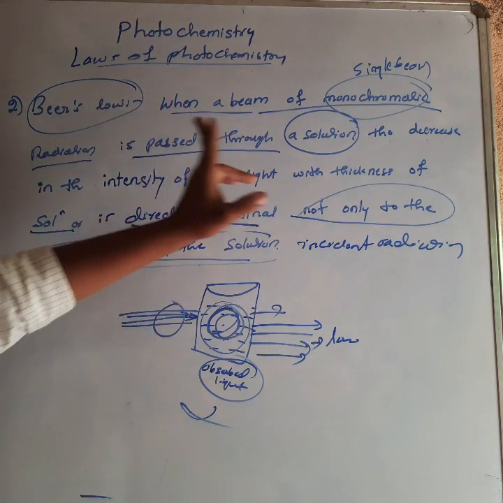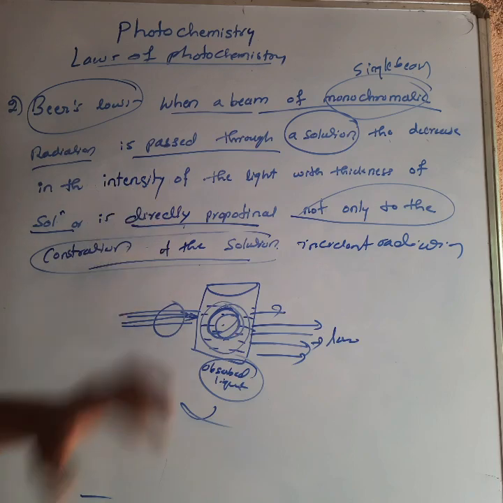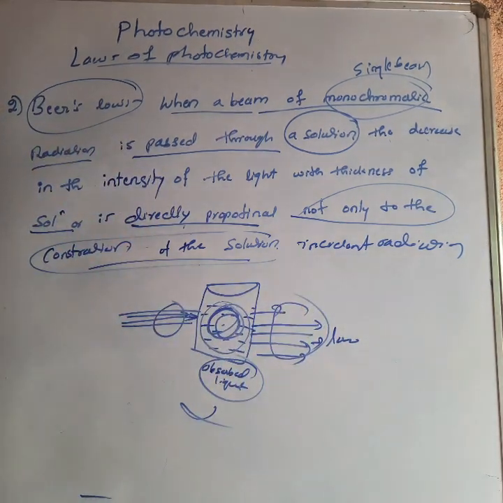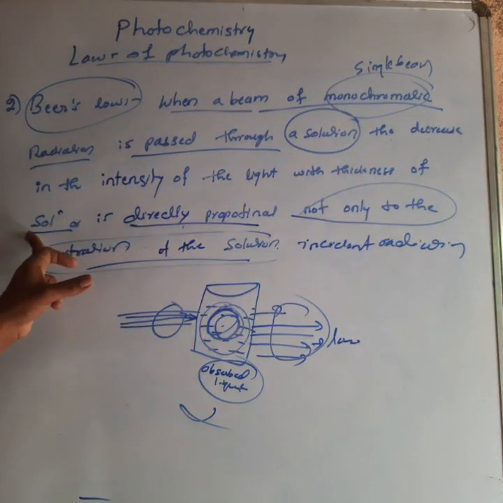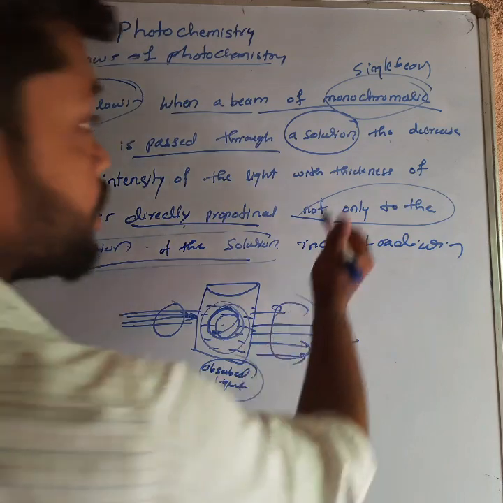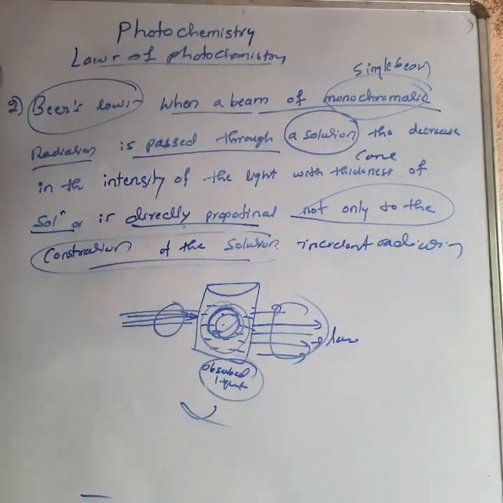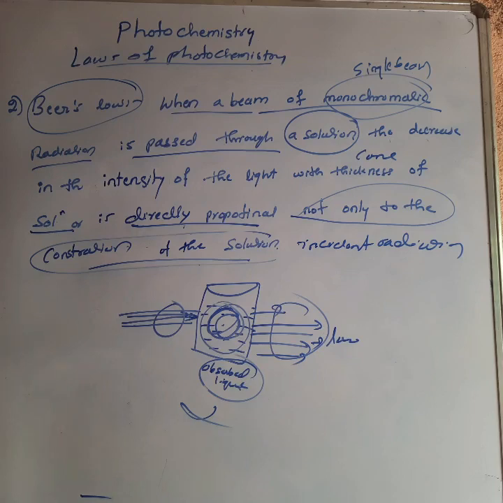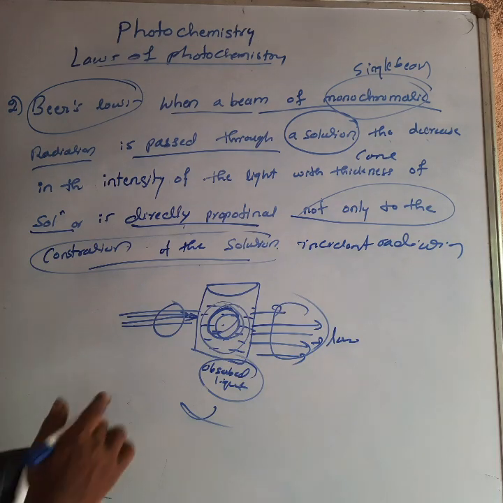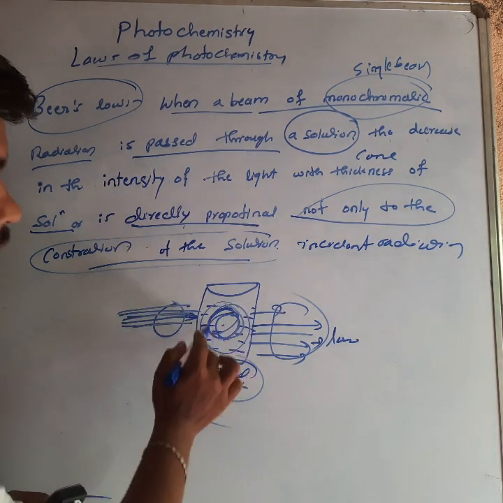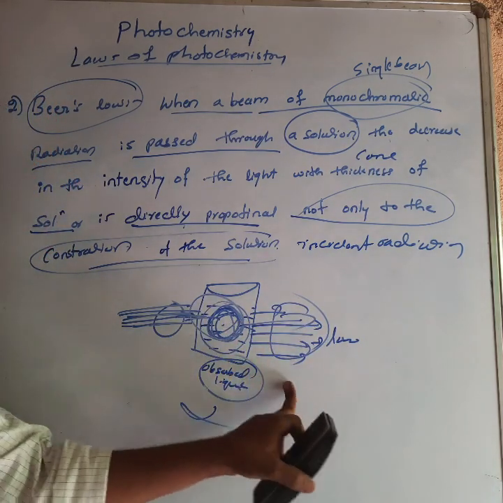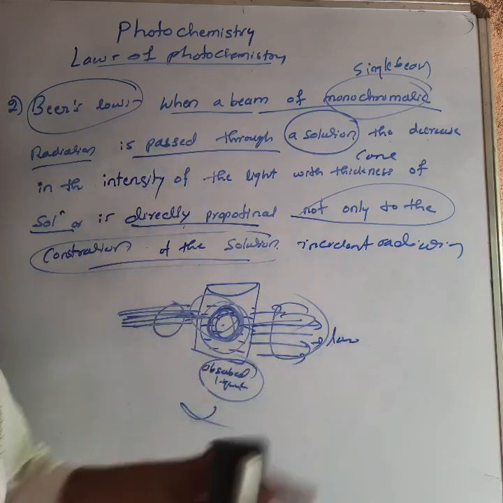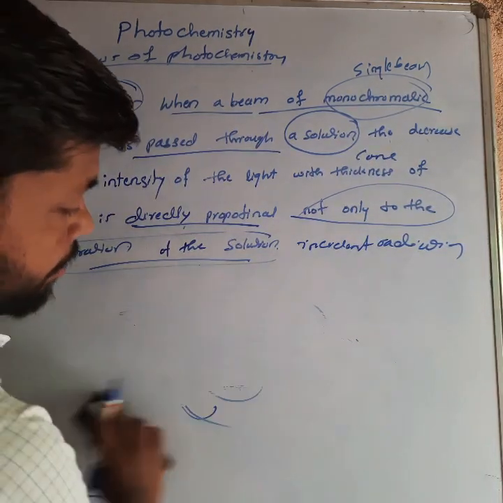When monochromatic radiation passes through a solution, the outgoing intensity decreases. Understand? And the thickness of the solution here means the concentration. In a solution, thickness means concentration. If the concentration is high, the outgoing intensity will be very negligible. So we pass the radiation, the solution absorbs the light, and the outgoing intensity is very low. Now, how can we write this mathematically?